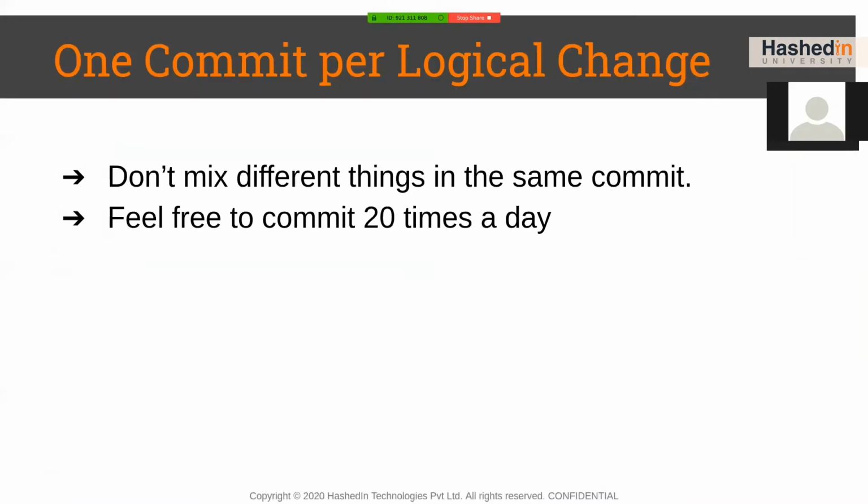So, one of the first rules in Git is you should have only one commit per logical change. So, what is a logical change? A logical change is a defect that you're working on, or a new feature that you're implementing. A commit does not have to be a complete feature request.